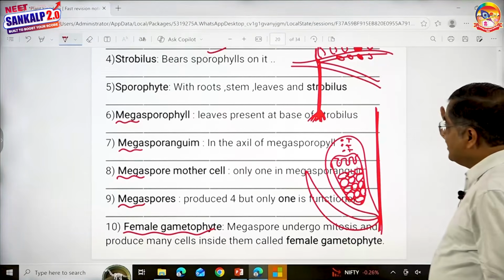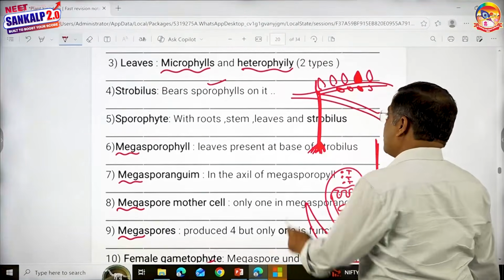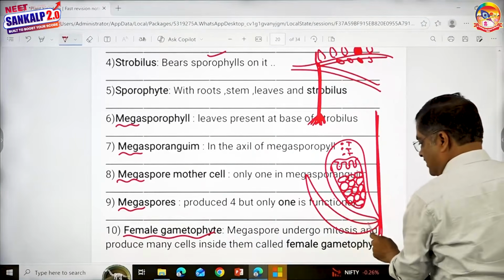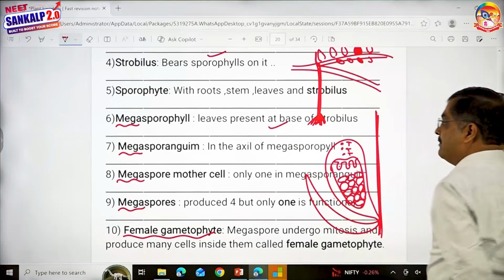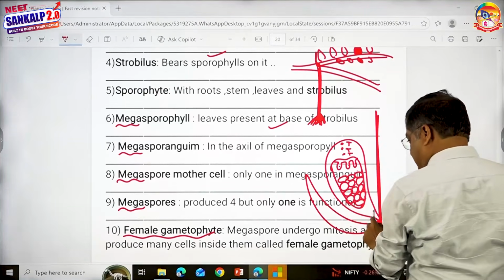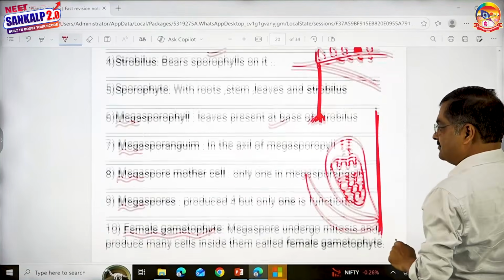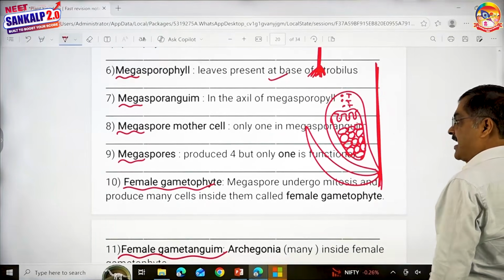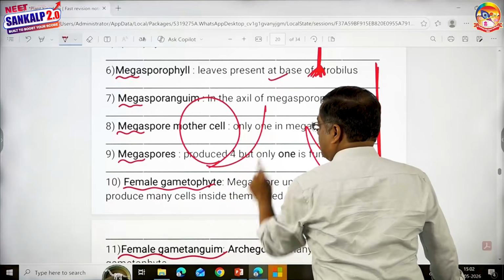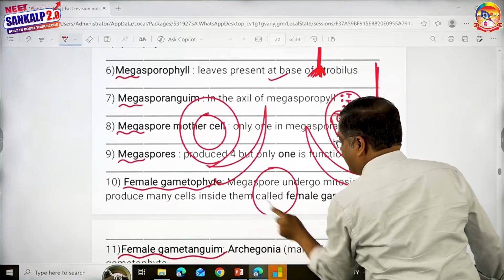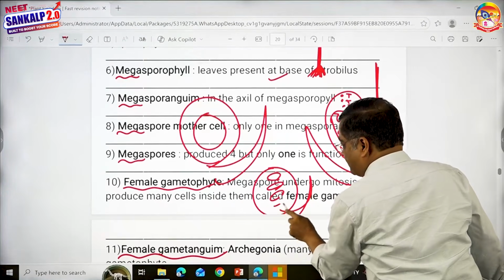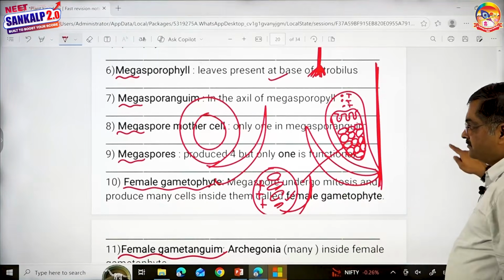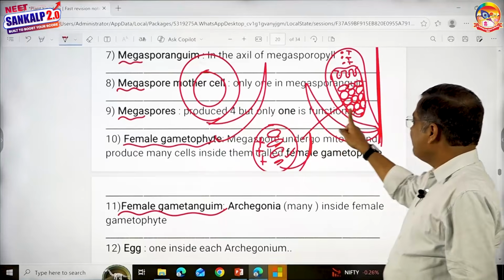Let me see what I've written here. Sporophyte, this is the sporophyte. Megasporophyll, leaves present at the base. This is megasporophyll, okay. Megasporangium, it is present in the axil. This is the axil, megasporangium, correct. Megaspore mother cell, there is only one megaspore mother cell inside. It undergoes reduction division. 4 megaspores, 3 will disintegrate. 1 is functional. This is the functional megaspore. All right, 4, but only 1 is functional.